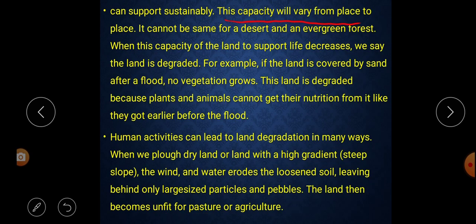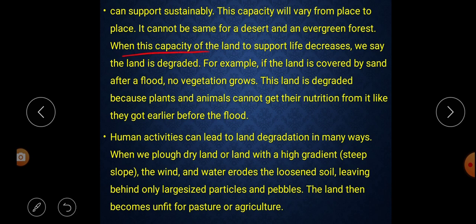That means if you measure a piece of land, how much vegetation or how many animals can it sustain. This capacity will vary from place to place. So if you talk about land, it is different from place to place, because in one field we may get good crops, in another field we may get a lesser amount of crops. So that's why it says that it is different from place to place. It can be the same for a desert and an evergreen forest, but sometimes it may be the same in a desert area or an evergreen forest area.